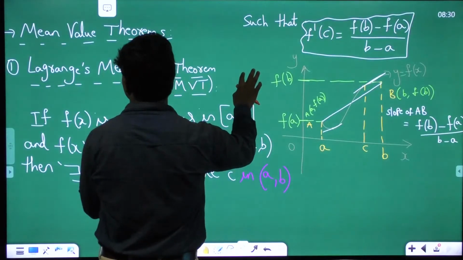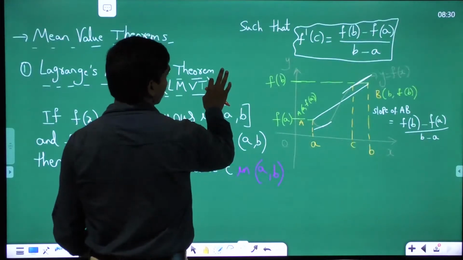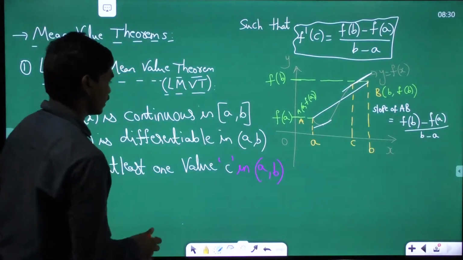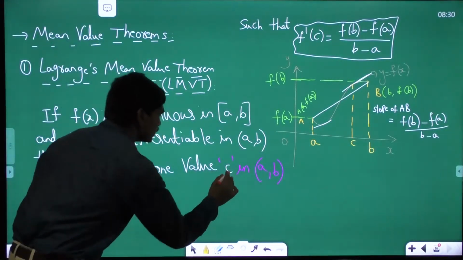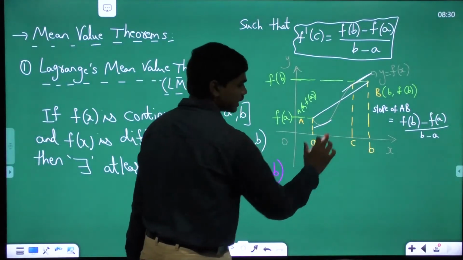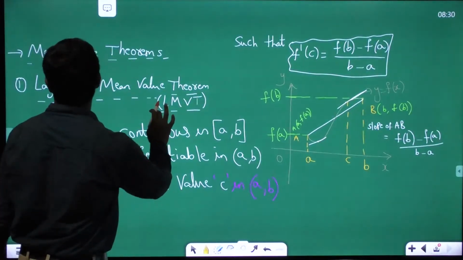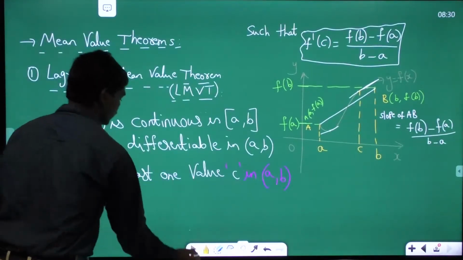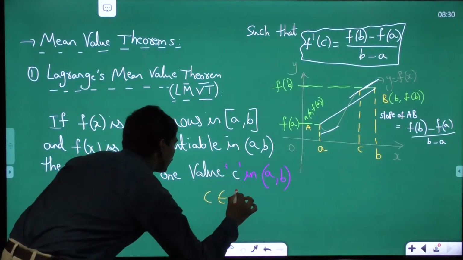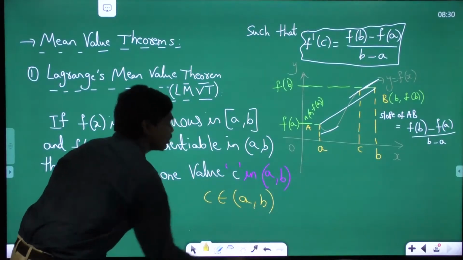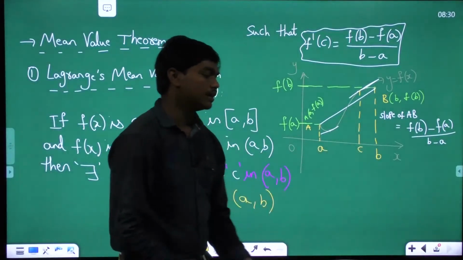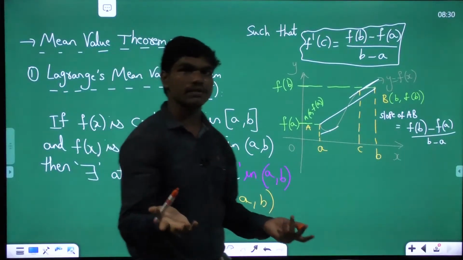Now you can see the complete thing, but make this very important: this C should lie in between A and B. In brackets, if you want, you can write C belongs to (A, B), because this C is lying in between A and B. There exists definitely at least one. There can be infinitely many as well.